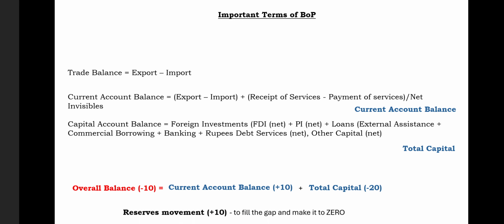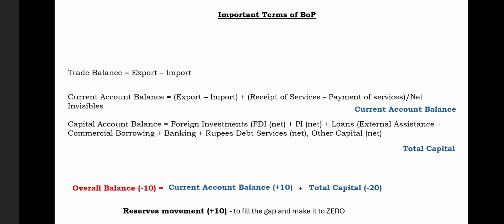So it's minus 10, and we see that there is still a gap of minus 10, and we know from our previous example that we have to use our foreign exchange reserves or our official reserves in order to cover this gap, because we have to make balance of payment zero, because it follows double entry rules, and all the debit side must be equal to the credit side, right? All the debit must be equal to credit. We have to make this equal. So we have to cover this gap with the help of exchange reserves that our country has, or the RBI already has. So to fill this gap, we'll make it zero by giving the reserve movement.